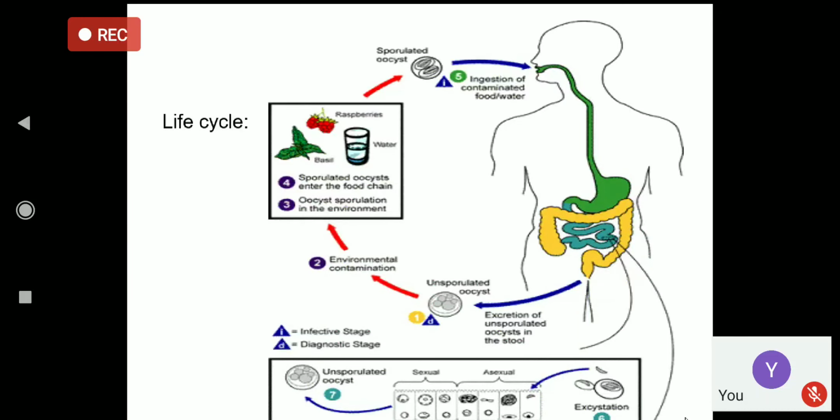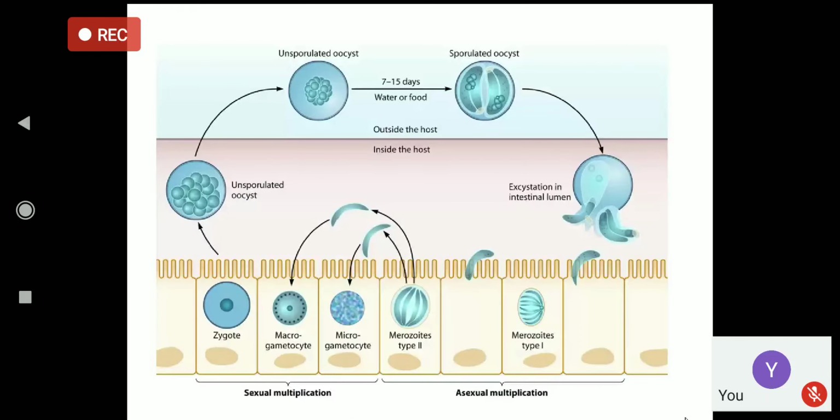These oocysts are unsporulated. These unsporulated oocysts are then passed into the environment, and within 1 or 2 weeks they become sporulated, and they are the cause of infection. This is the development of the cyst inside the intestinal epithelial cells.